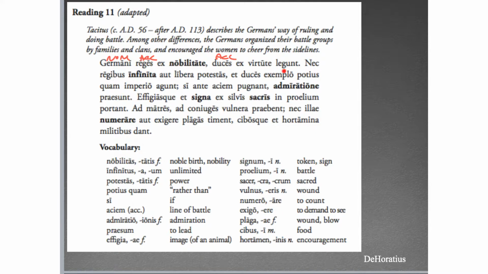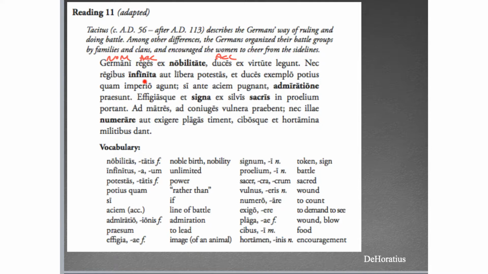So the Germans choose their reges, their kings, because of nobility, because of their aristocratic bearing. The Germans choose their leaders because of courage. And so again, the parallel structure: really, you just have nominative, verb, object, ablative. You've just got that repeated twice. So the Germans choose their kings because of their nobility. They choose their leaders because of their courage. All right, so keep going.